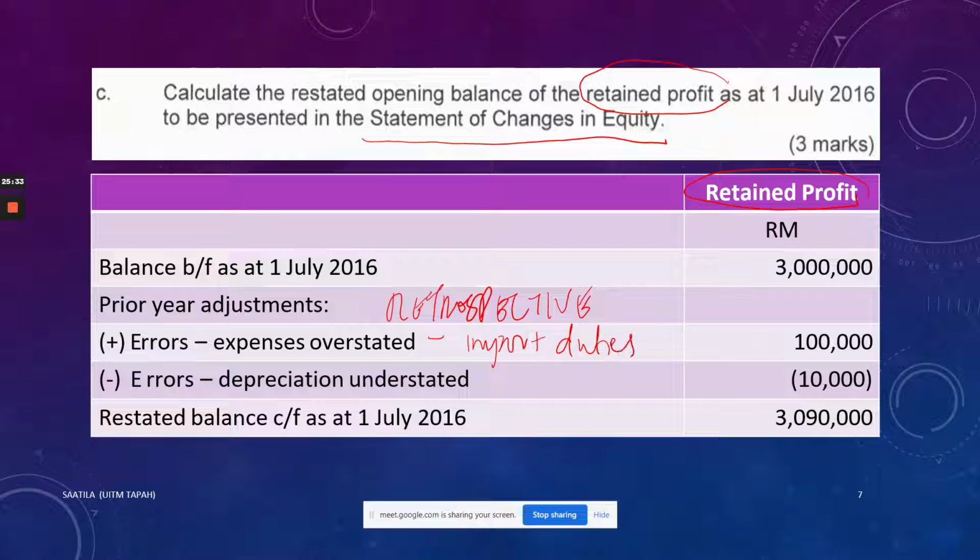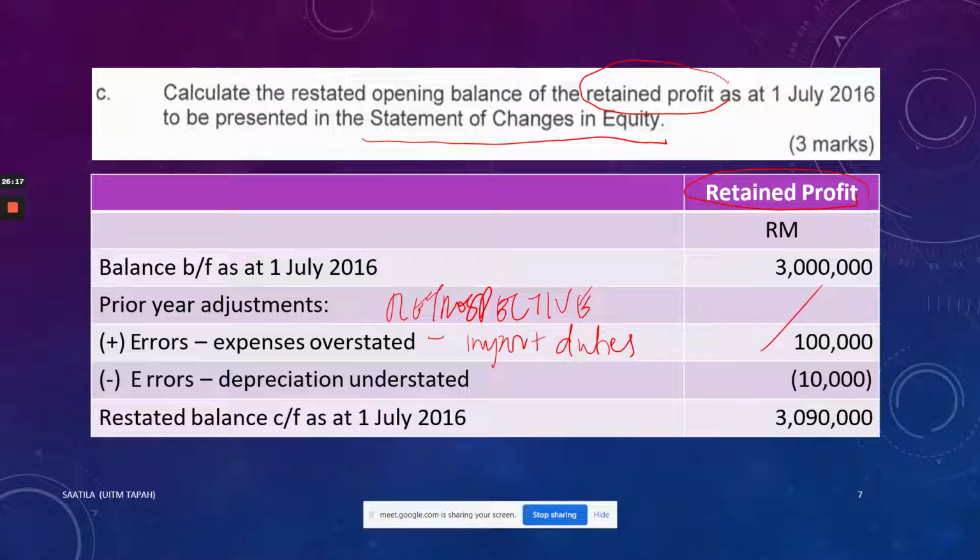duties, and since you go and debit machinery and you credit the retained profit, it means that you are adding to the retained profits. Remember the second journal entry, you credit retained profit 100,000. So therefore your prior year adjustment, meaning the adjustment in 2016 or in 2015, 2014, if the prior year errors are more than 1 year. So you go and add back the import duties because expenses were overstated. You go and add back to the profit.